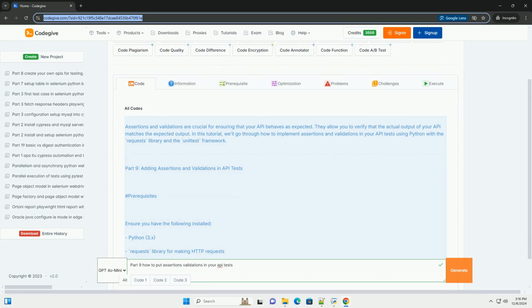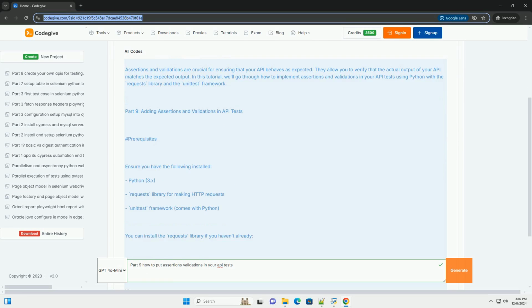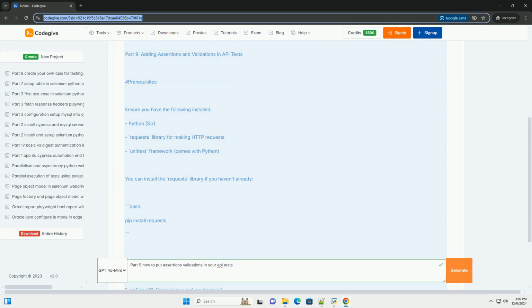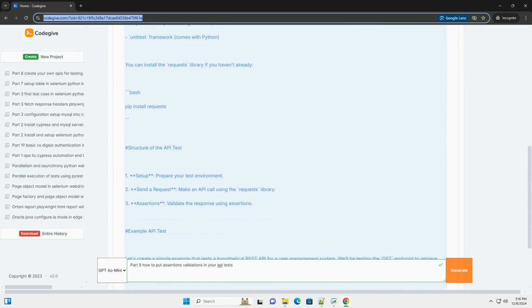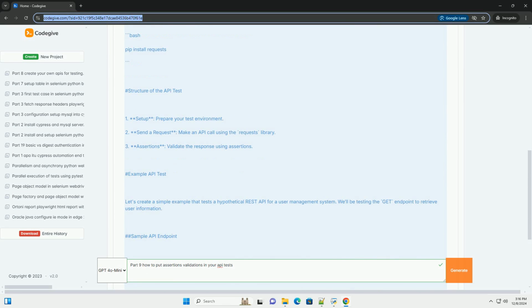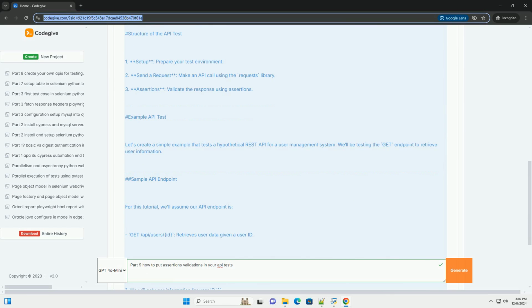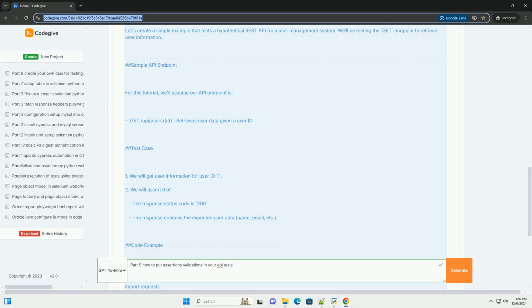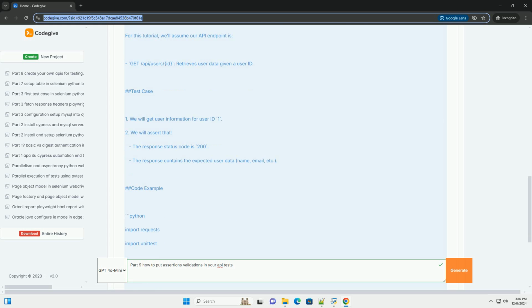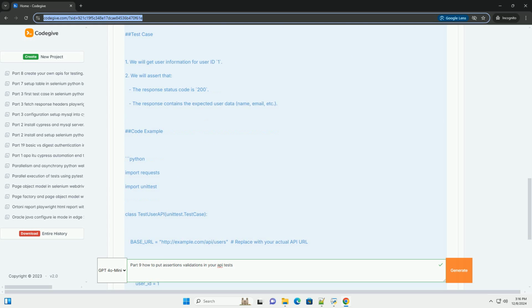Assertions and validations are crucial for ensuring that your API behaves as expected. They allow you to verify that the actual output of your API matches the expected output. In this tutorial, we'll go through how to implement assertions and validations in your API tests using Python with the requests library and the unittest framework.